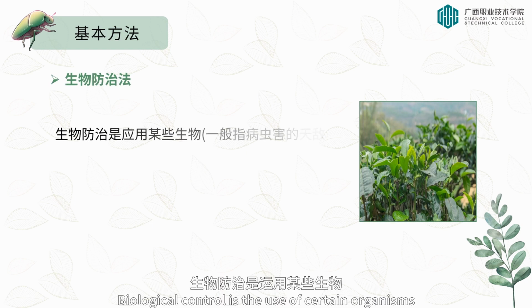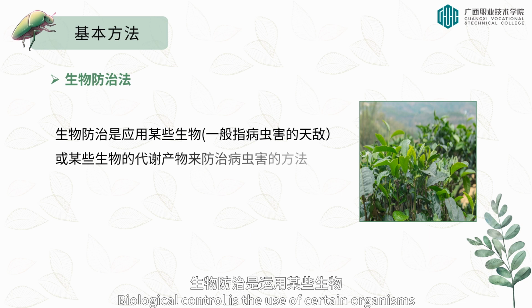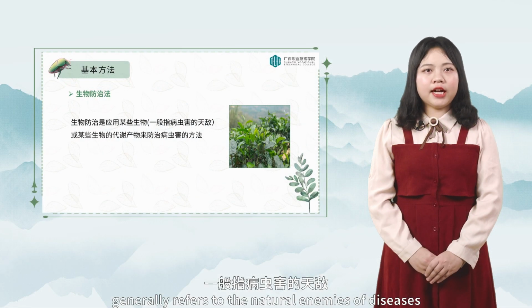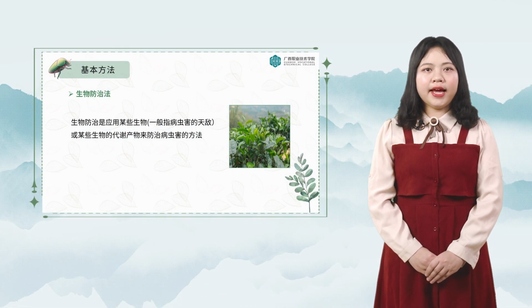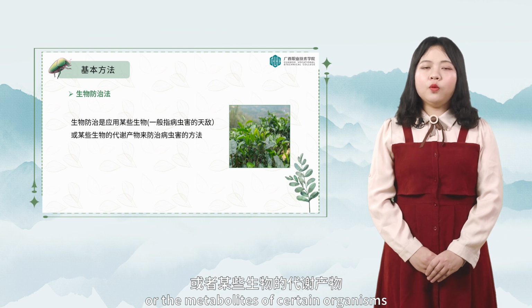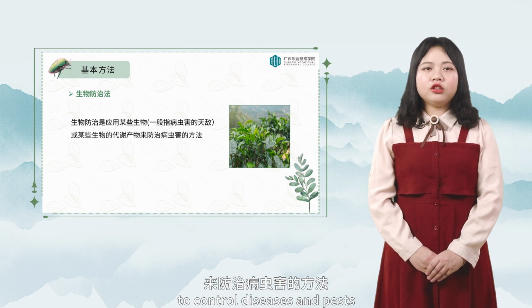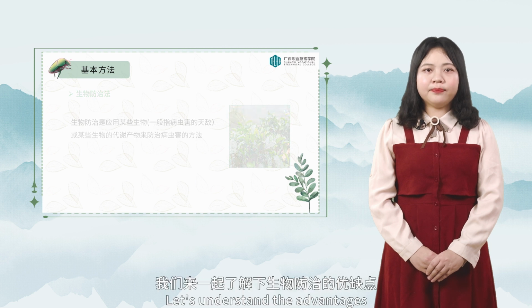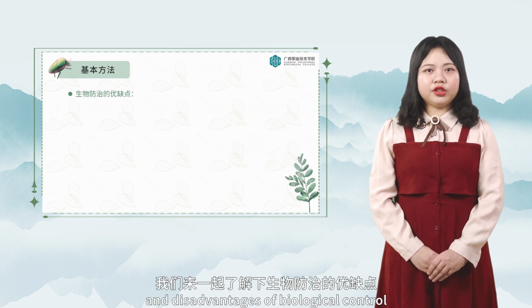Biological control is the use of certain organisms, generally the natural enemies of disease and pests, or the metabolites of certain organisms, to control disease and pests. First, let's understand the advantages and disadvantages of biological control.